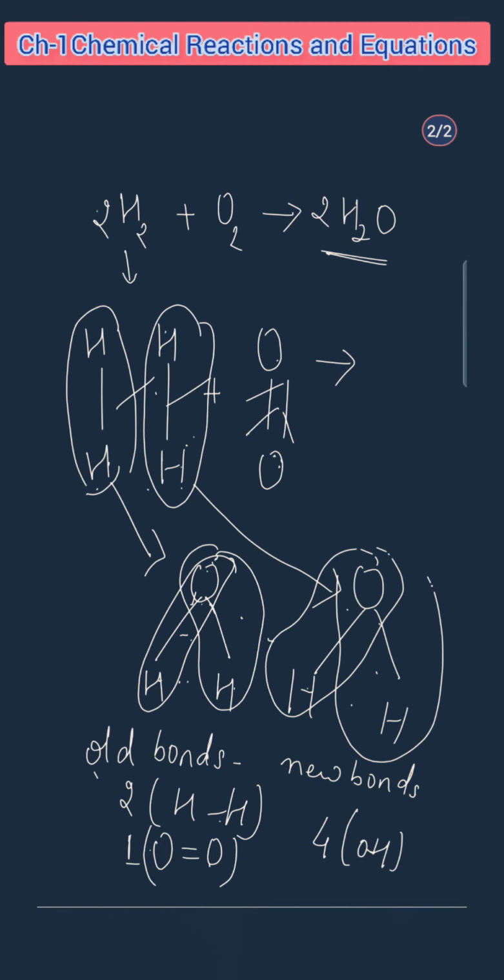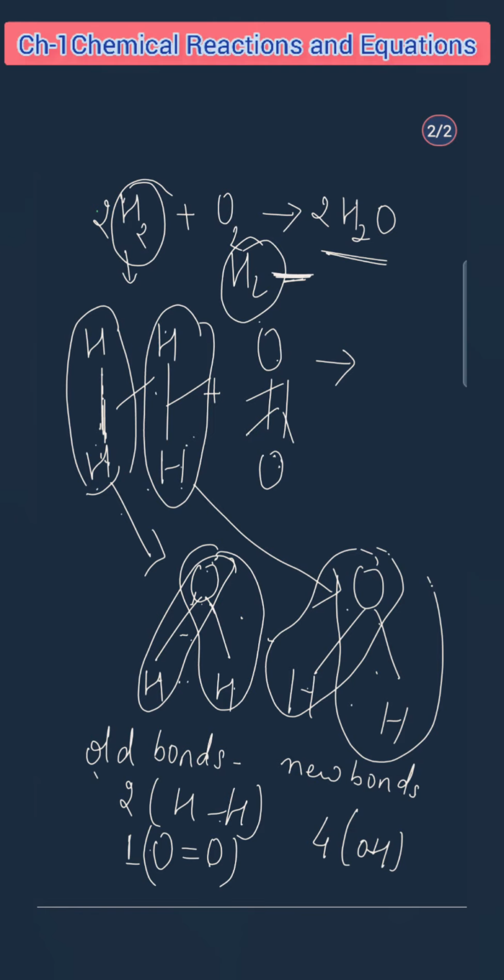So the bond we can define as, because this bond is responsible for getting these two hydrogens together, the force by which two atoms are held together to acquire stability. Okay, so a hydrogen molecule is stable. If we are talking about H2, it is stable. It can exist independently. Now they're stable. So the bonds are generally of two types.